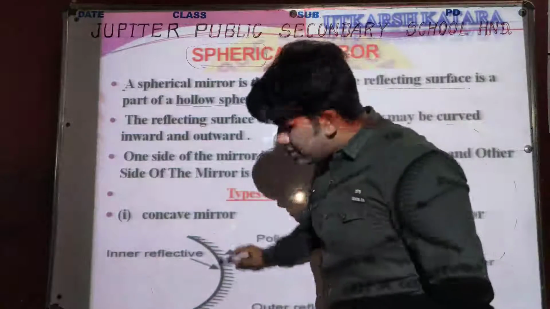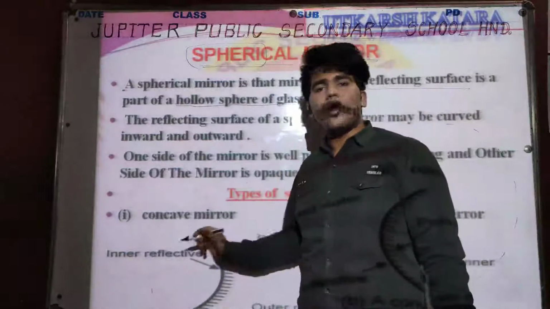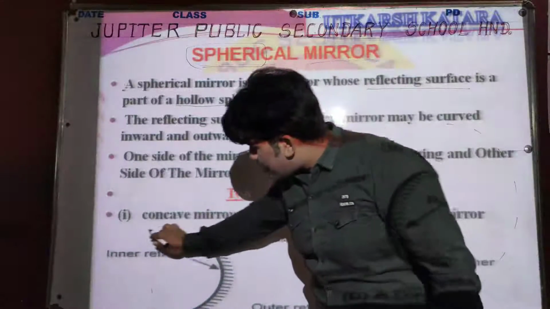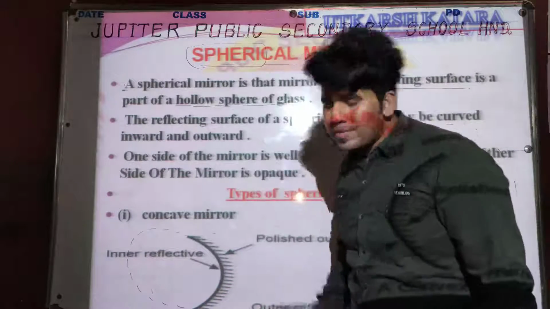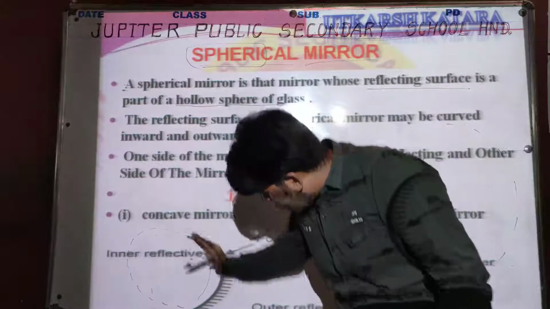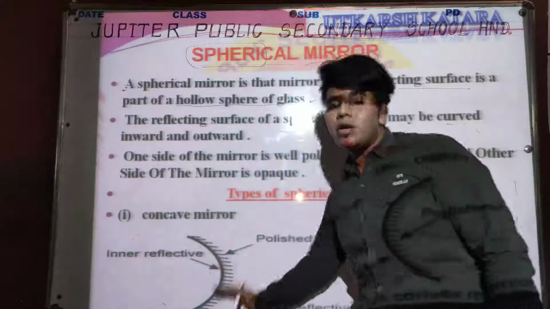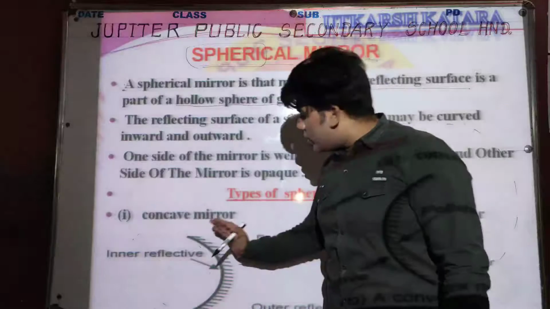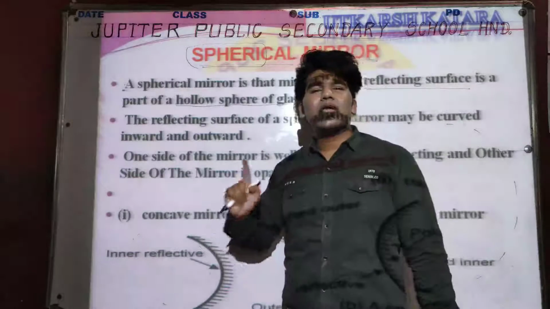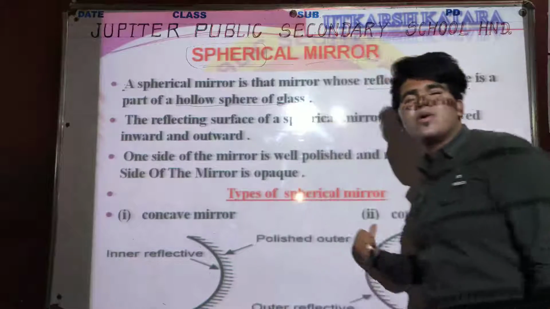So when we observe the definition of a concave mirror, your answer will be: this is a part of a sphere, yes or no? Yes. Okay. And this is an inward curve, अंदर घुमा हुआ है, हिंदी में बोले तो डायरेक्ट अंदर घुमा हुआ है, inward curve. Okay. So a spherical mirror which is inward curved is known as a concave mirror, and vice versa. Vice versa definition for convex mirror.